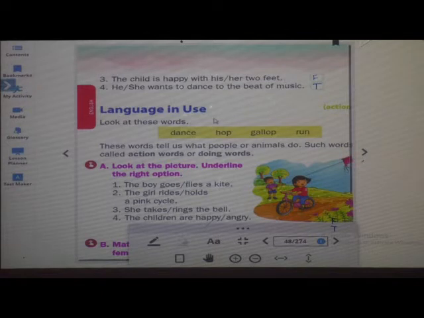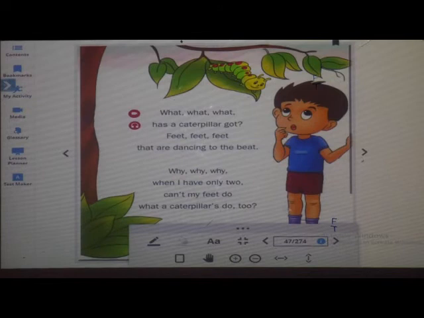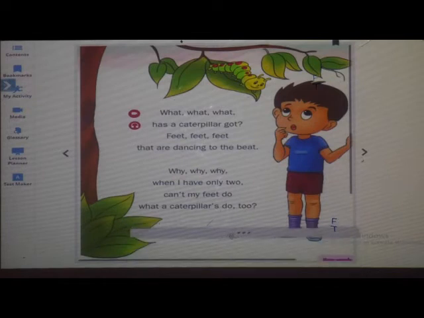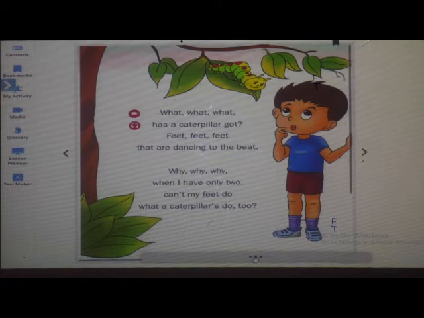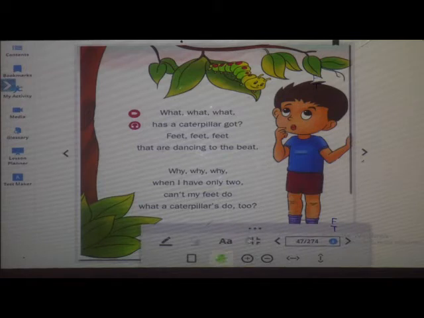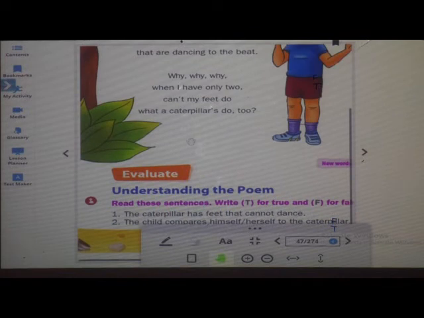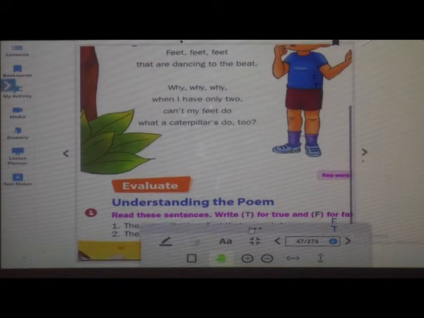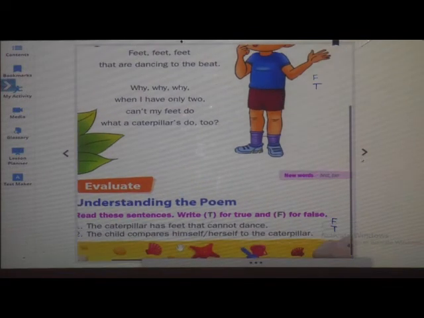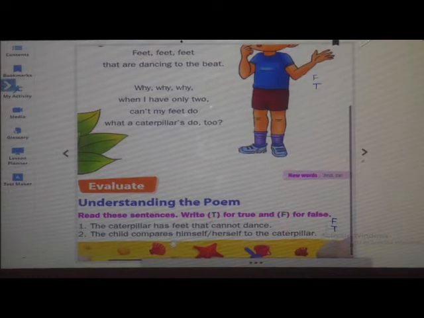First one was, the caterpillar has feet that cannot dance, was our first statement, isn't it? That was false. And the next one was, the child compares himself or herself to the caterpillar.